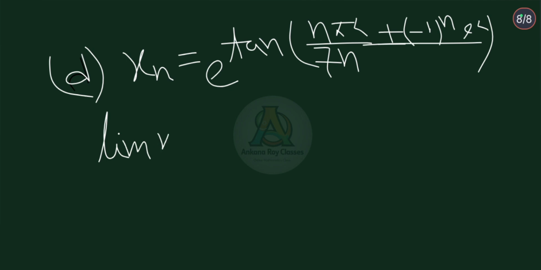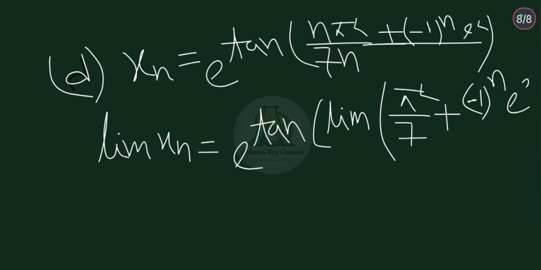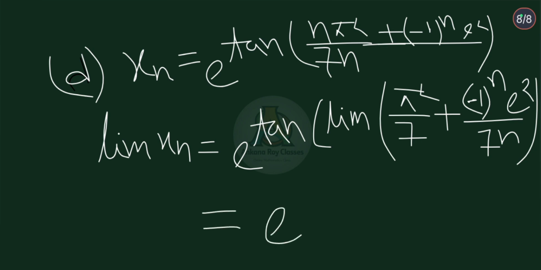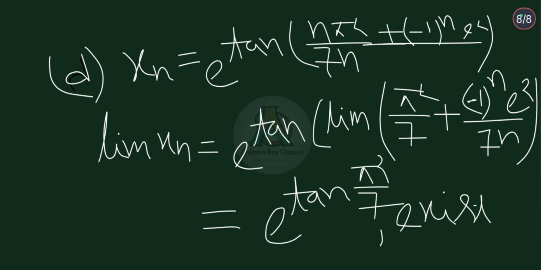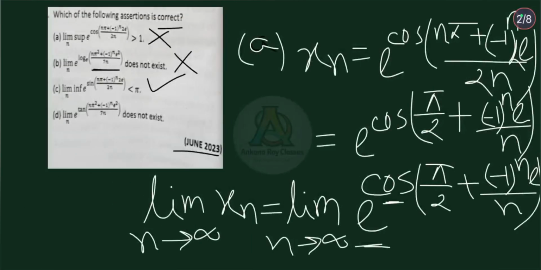Limit xn is equal to e to the power tan of limit (pi square by 7 plus minus 1 to the power n e square divided by 7n), because here also exponential function and tan function are continuous. So this is equal to e to the power tan(pi square by 7). So limit xn exists. And therefore, option D is incorrect.